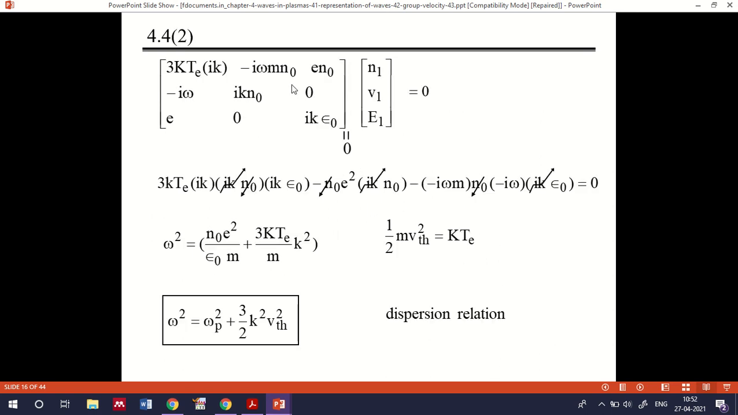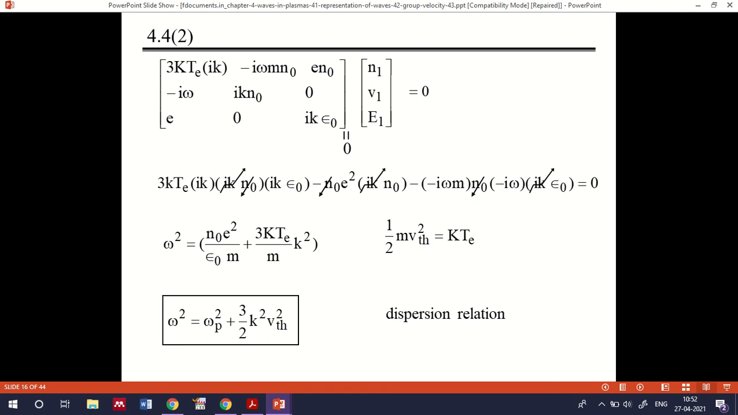And similarly if you represent the equations in terms of a matrix, and if you set the determinant of this matrix equal to 0, then finally in this case omega square will be equal to n0 e square by epsilon 0 m plus 3 kTe by m times k square, where half m v square is equal to kTe.